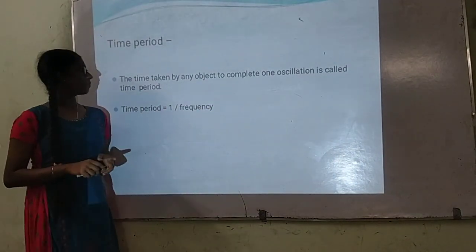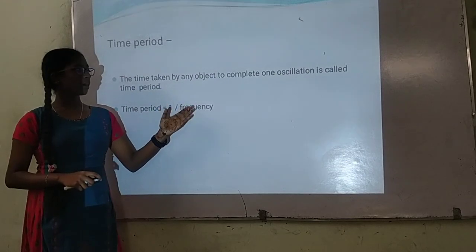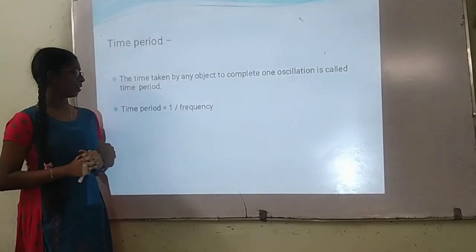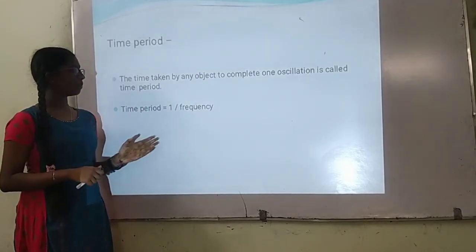What is time period? The time taken by any object to complete one oscillation is called time period. The formula of time period is 1 by frequency.